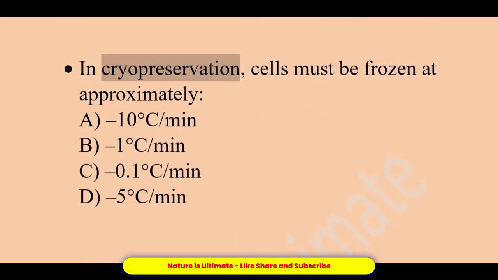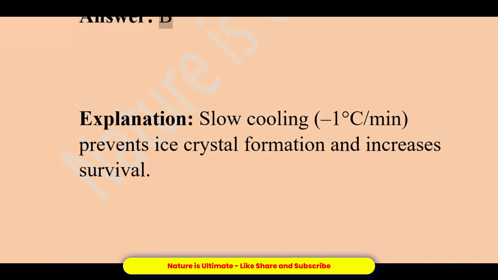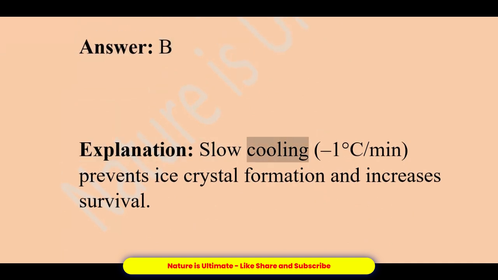In cryopreservation, cells must be frozen at approximately: A. 10 degrees C/min. B. 1 degree C/min. C. 0.1 degree C/min. D. 5 degrees C/min. Answer, B. Explanation: slow cooling, 1 degree C/min, prevents ice crystal formation and increases survival.